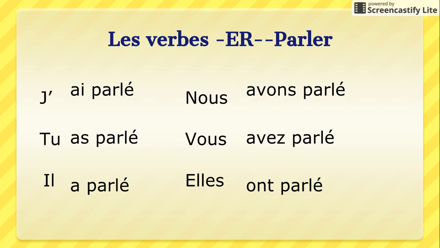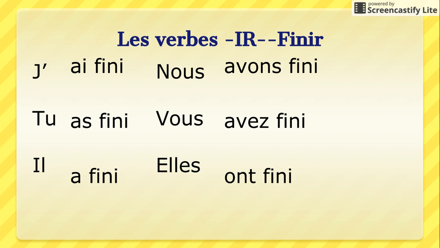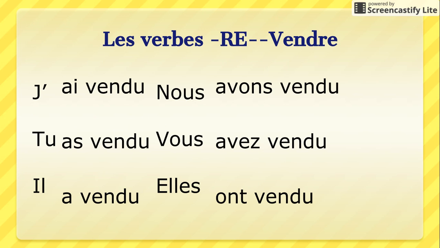So again, to reiterate, if we were taking the verb parler, to talk, and putting it in the past, j'ai parlé. You need all of these parts in order for this to be correctly conjugated. If you drop the helping verb, what you're writing doesn't make sense. Regular IR verb, finir, j'ai fini. Regular RE verb, vendre, to sell, j'ai vendu, I sold.